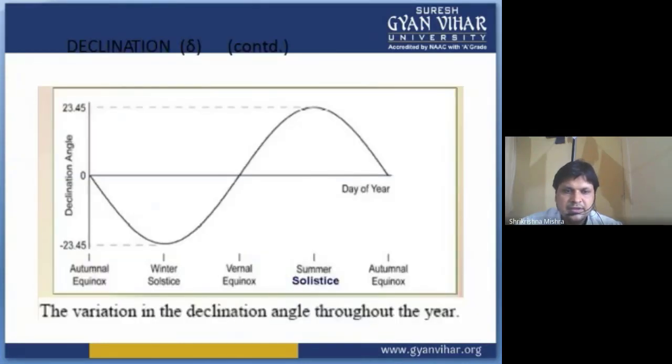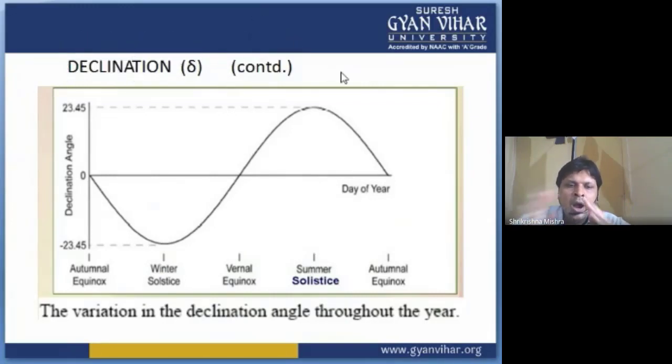Then, one more thing, as you can see, students, the declination angle is not the same always. The variation in declination angle is shown throughout the year, meaning you can see that it is changing throughout the year. In winter and summer you have different declination angles, all right, because the earth is rotating around the sun, and therefore it is very obvious that for any location the declination angle will also change.